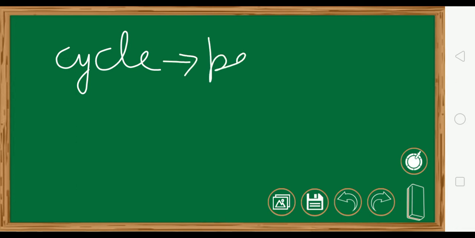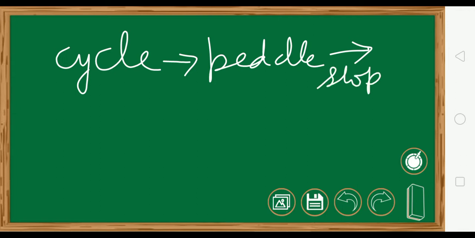Now tell me one thing, suppose the same cycle, you pedal it once and stop. What will happen? If you stop, will the cycle continue going on? For some time it will continue, and afterwards the cycle will also stop. Why?